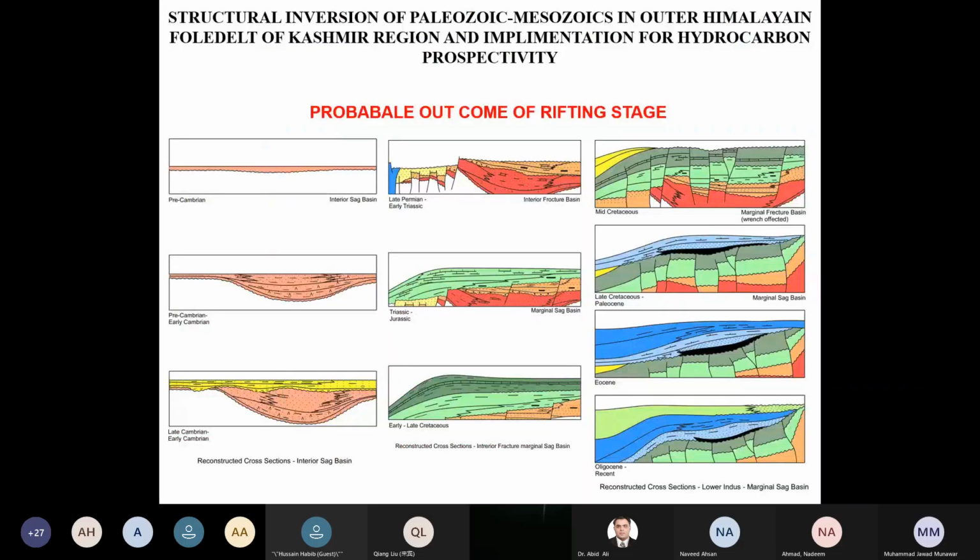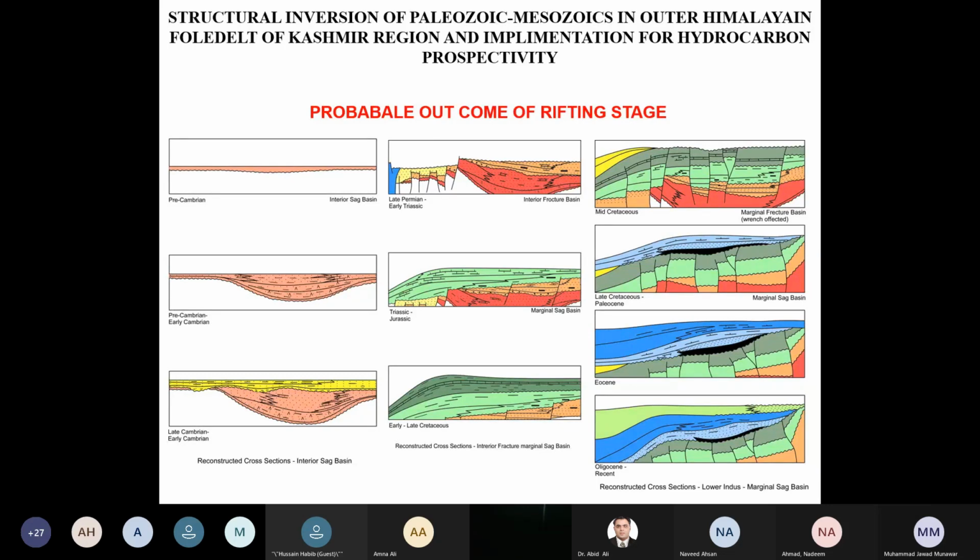That is the case. So let's talk about what is the probable outcome of the rifting stage. You can see these diagrams. These are the sketches, right from the sagging to the internal fracturing, then to the volcanism, and then also along with the sedimentation.